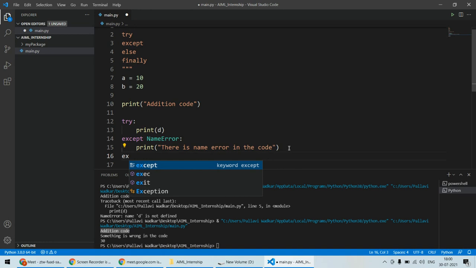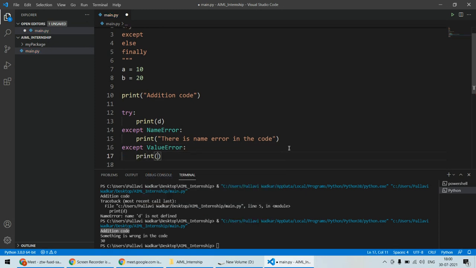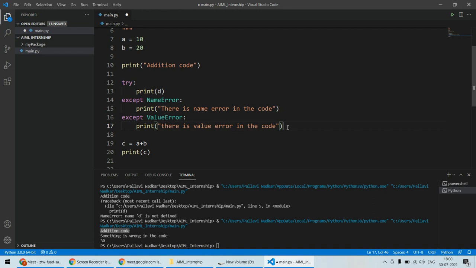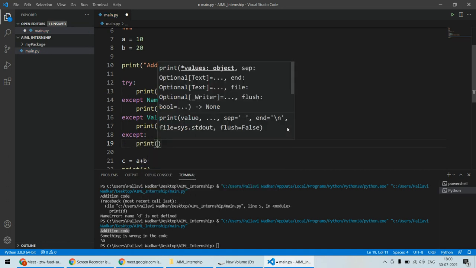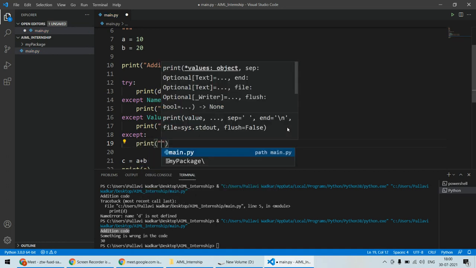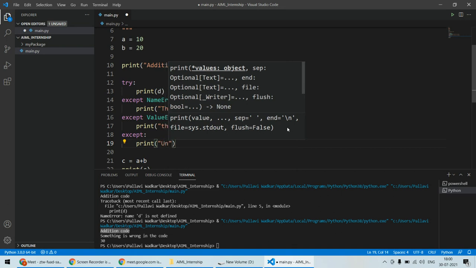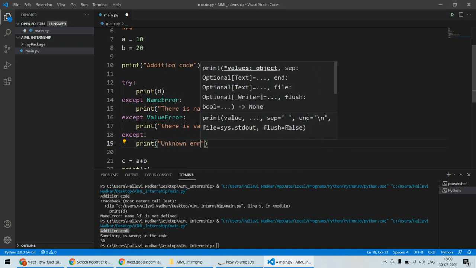And again, if you want another except statement, and this is for the value error, we want to check it for the value error, then here you can print there is value error in the code. Or you can specify any other statement for our understanding. And except the last one, which is default, you can write over here, and then you can print here unknown error. Okay, this may be unknown error.